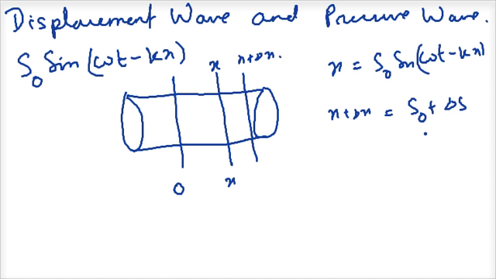Now if s is equal to this much, delta s will become equal to minus s0 k cos omega t minus kx.